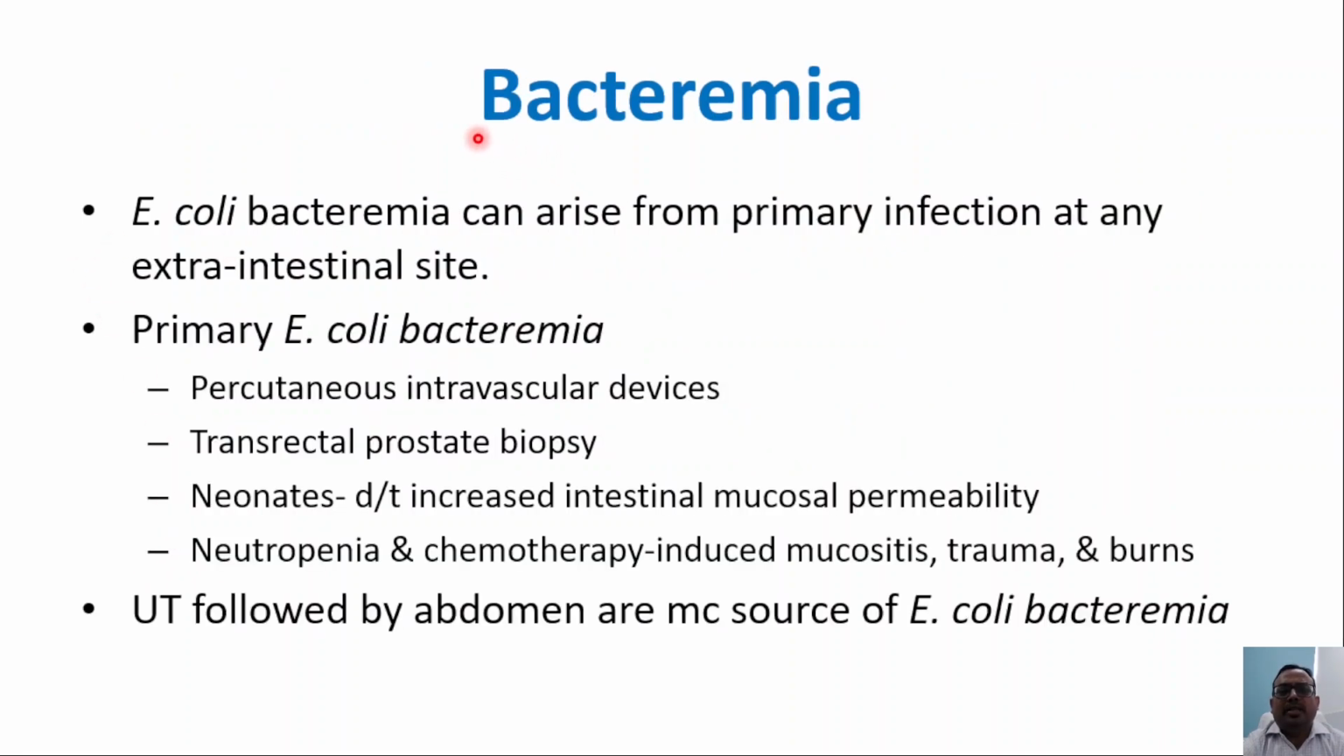Now, another clinical manifestation of E. coli is bacteremia. Bacteremia by E. coli can arise from primary infections at any extraintestinal site. Primary E. coli bacteremia includes percutaneous intravascular devices, transrectal prostate biopsy, neonates due to increased intestinal mucosal permeability, or neutropenia and chemotherapy-induced mucositis, trauma and burns. However, apart from primary E. coli bacteremia, it can be secondary to infections of the urinary tract or abdomen, which are the most common sources of E. coli bacteremia.